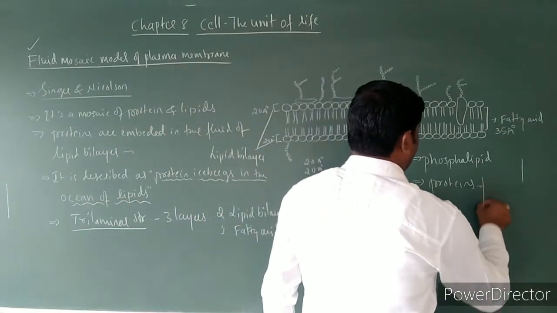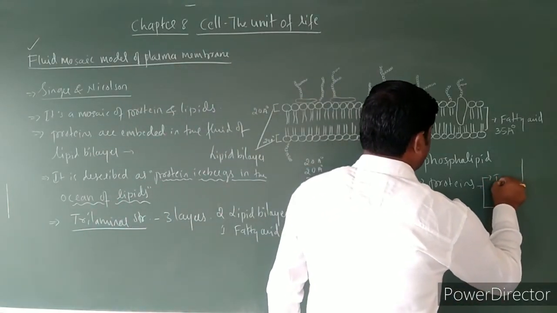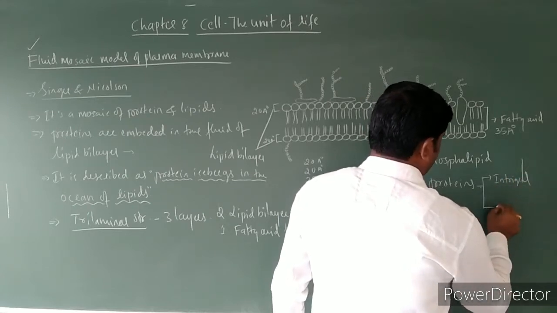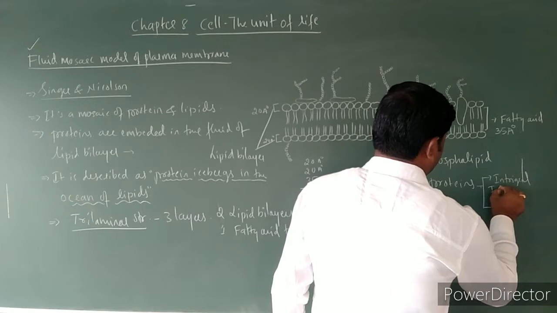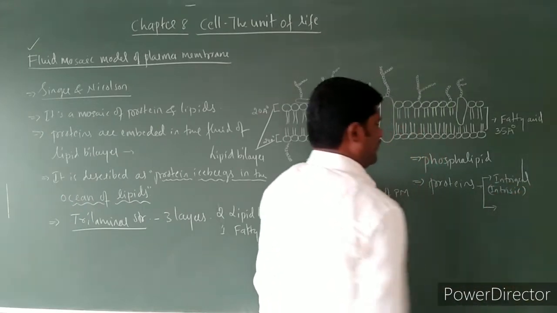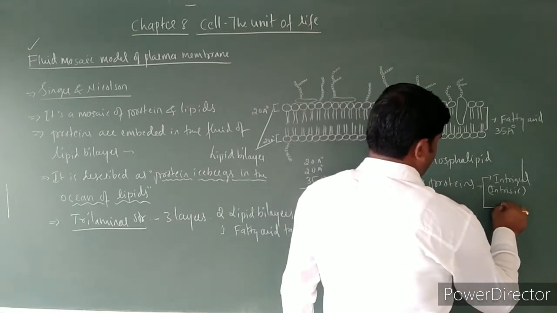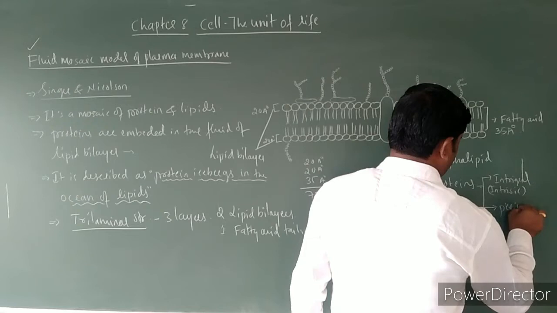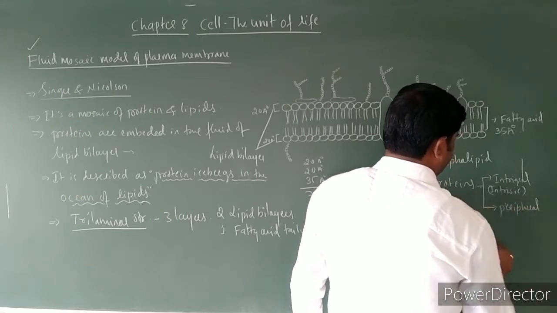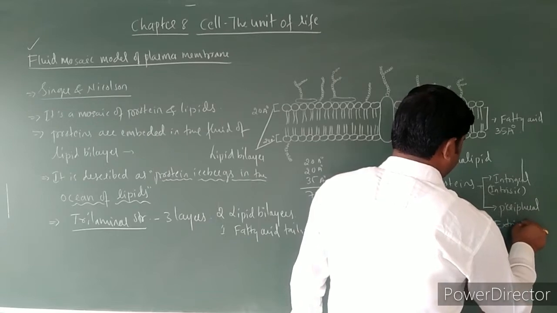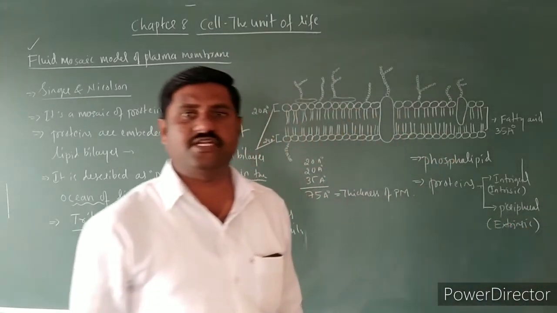These proteins are of two types. One is called integral proteins or intrinsic proteins, and the second is peripheral or extrinsic proteins.